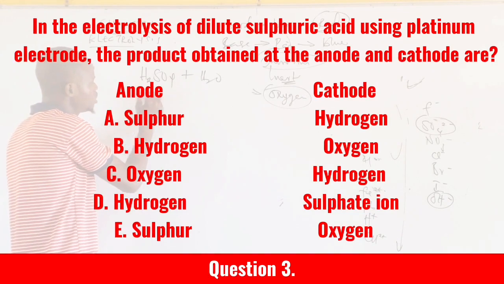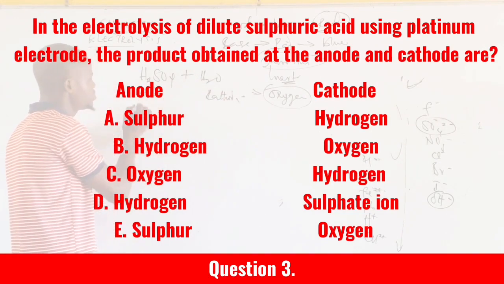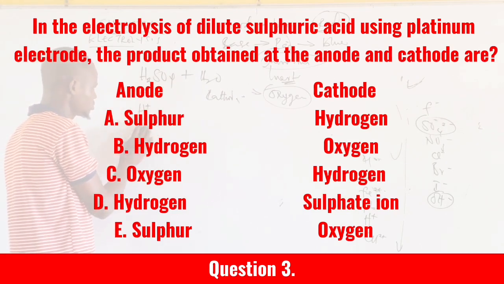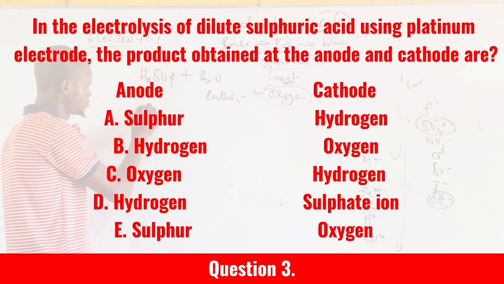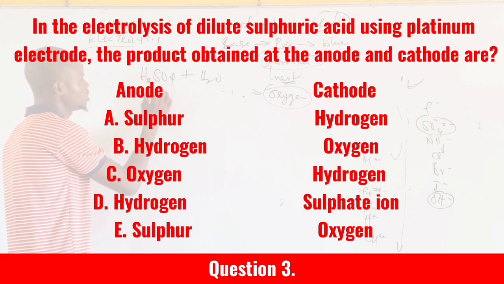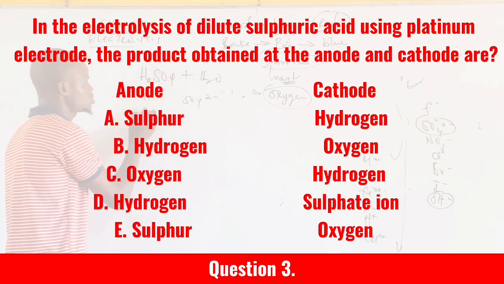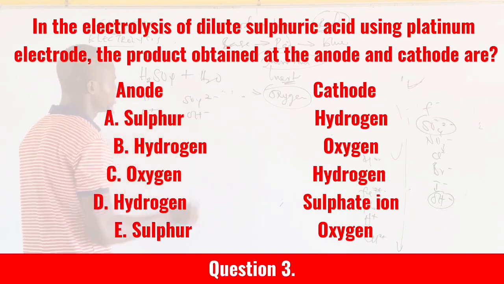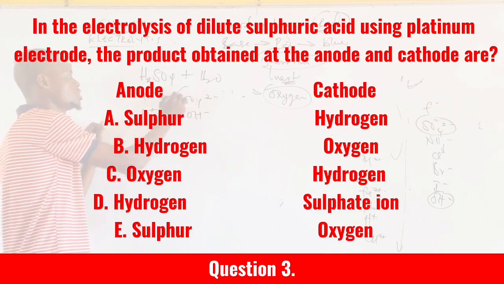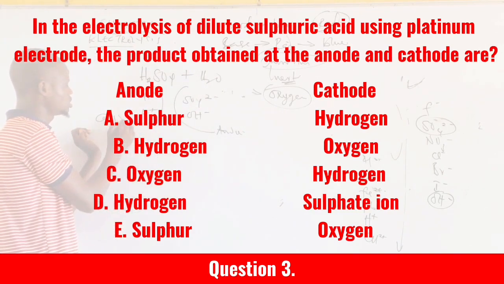Let's take a look at the anode and the cathode as we normally do. H2SO4 will dissociate into hydrogen ion and SO4 2 minus. And water will dissociate into hydrogen ion and OH minus. Now, what will happen is that this one will go to the cathode, this one will go to the anode. This one is the cathode, this one is what?